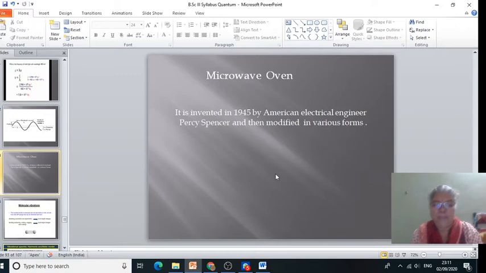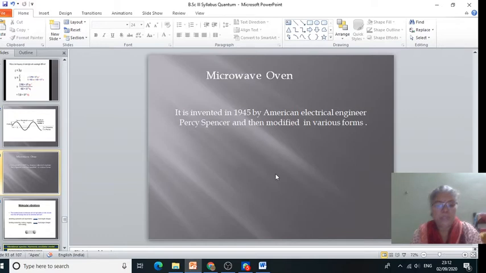The food material can be kept on a turntable. The microwave radiation penetrates inside the food. The water molecules in the food absorb the radiation and are excited to higher rotational levels. Consequently, these molecules re-emit the excess rotational energy in the form of heat. By utilizing this heat, the food gets cooked.